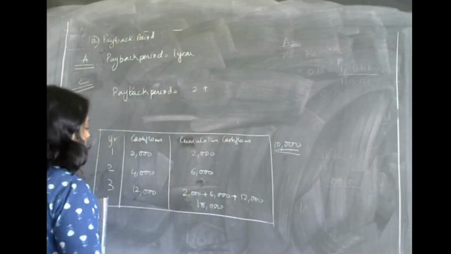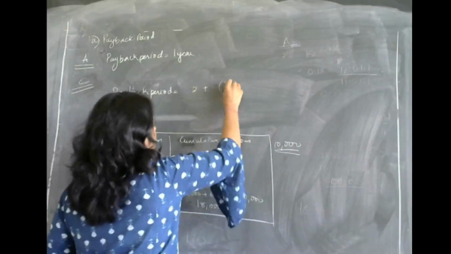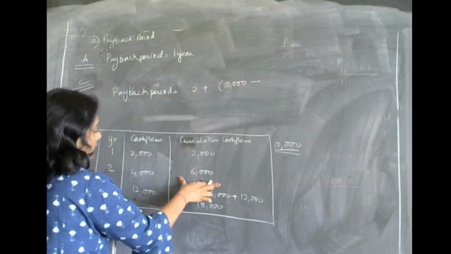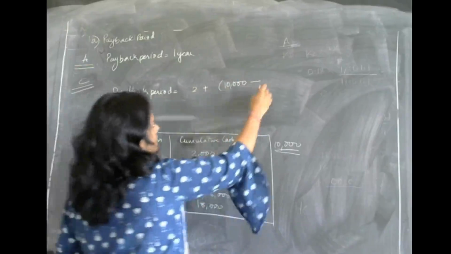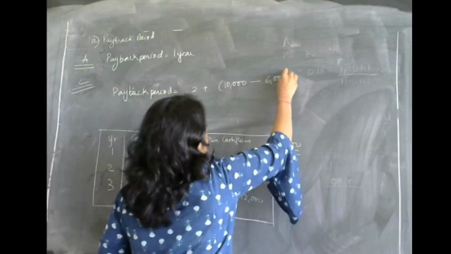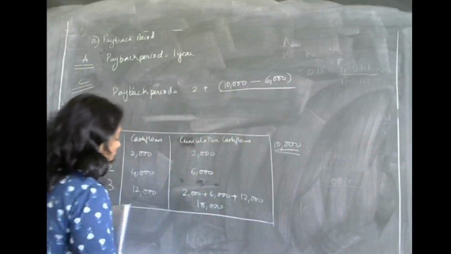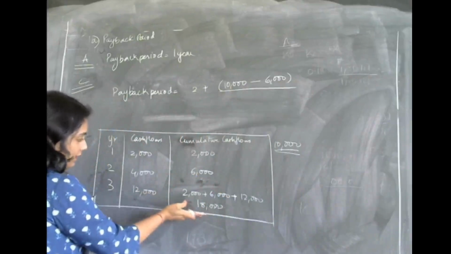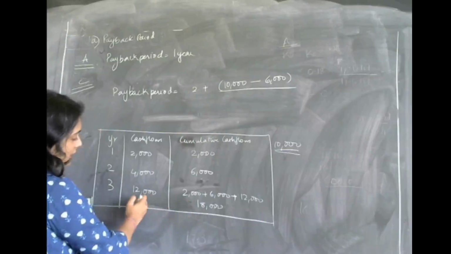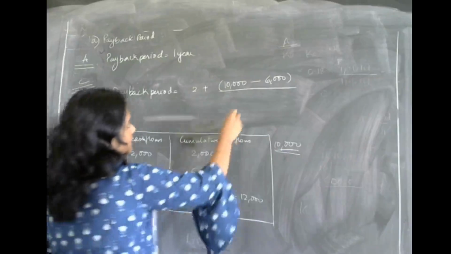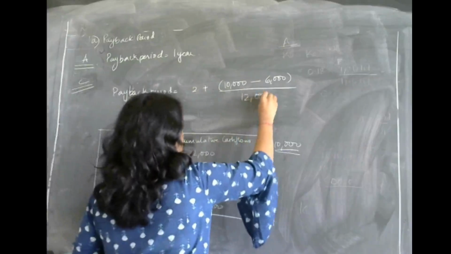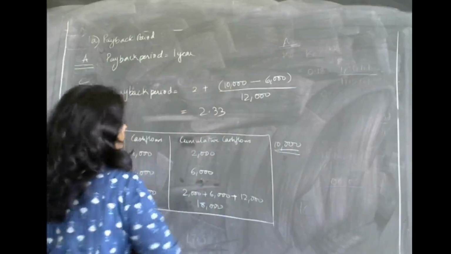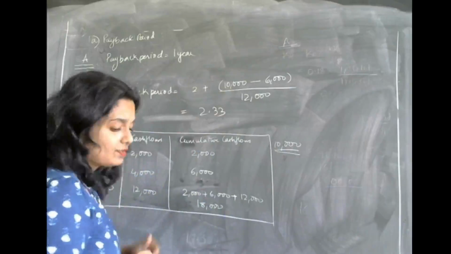The remaining amount is recovered in the next year. Amount of investment is 10,000. How much is recovered in the second year? 6,000. Divided by the cash flows of the year in which the full amount is recovered. In the third year, the full amount is recovered, and the cash flows of that year are 12,000. Solve this, and you will get the payback period in case of C.